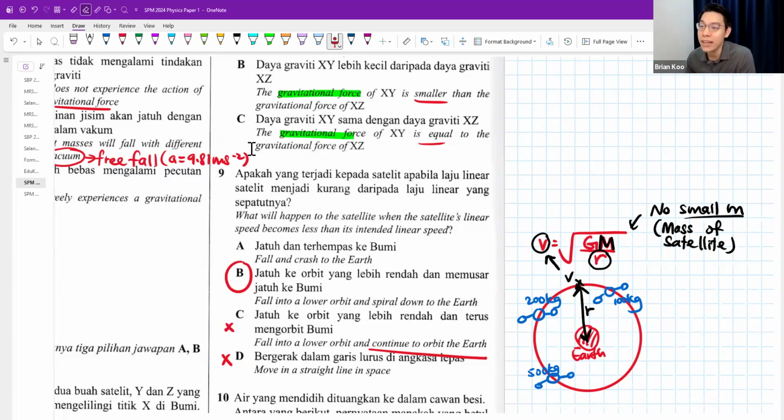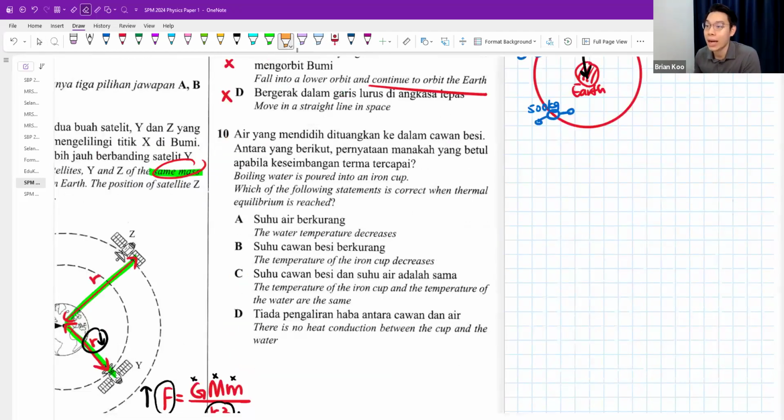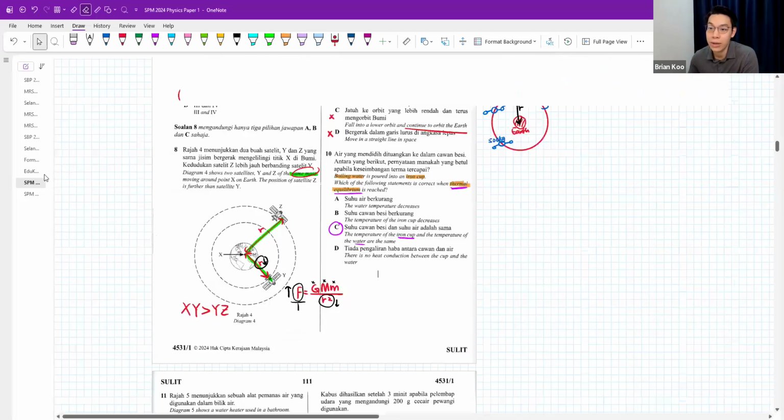Number 10, boiling water is poured into an iron cup. Which of the following statements is correct about when thermal equilibrium is reached? Water temperature decreases, temperature of iron cup decreases. No, the iron cup should be hotter, but we are talking about thermal equilibrium, so the best answer I feel is temperature of iron cup and water will be the same. Thermal equilibrium, no heat conduction? No, there is still heat conduction. There's still going to be heat transfer between the two things. Same temperature, thermal equilibrium, that one is quite easy.